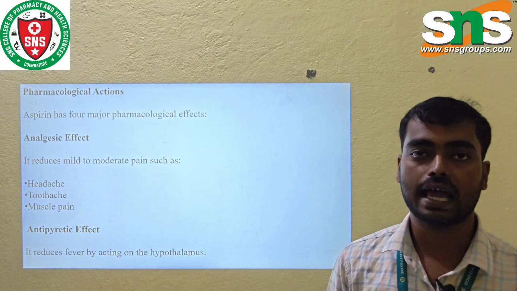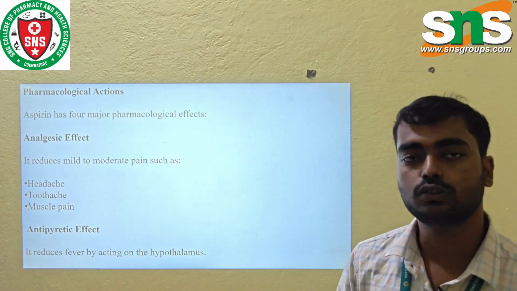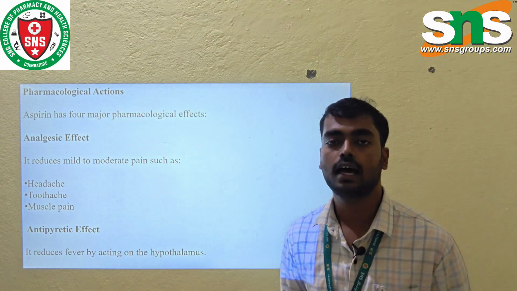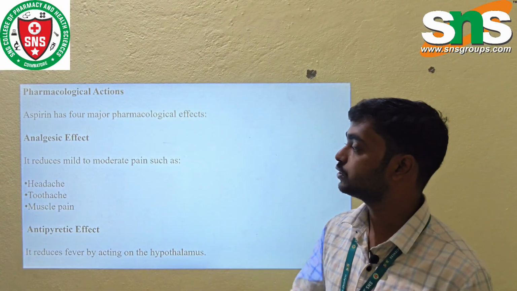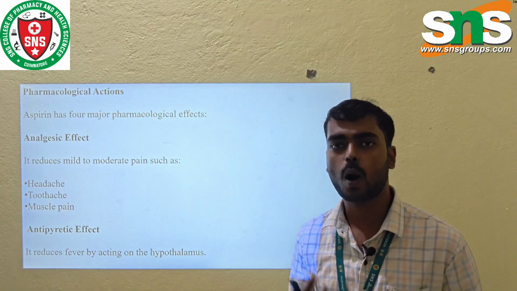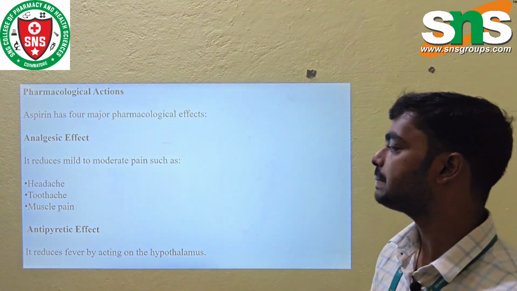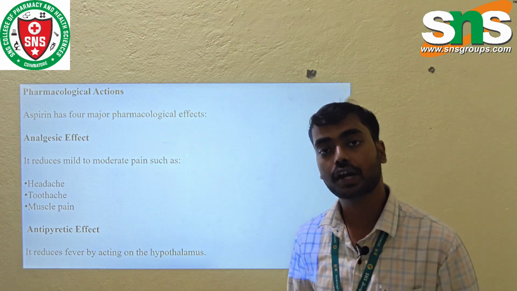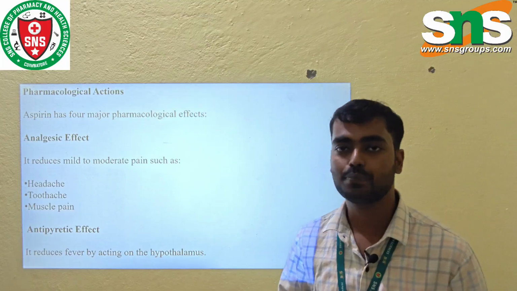So, pharmacological action. Aspirin has various pharmacological effects, mainly the analgesic effect, which is used for the treatment of various pains such as headache, toothache and muscular pain. Even for body pain, many doctors prescribe aspirin. Then the antipyretic effect, which is a fever-reducing property, reducing fever by acting on the hypothalamus.